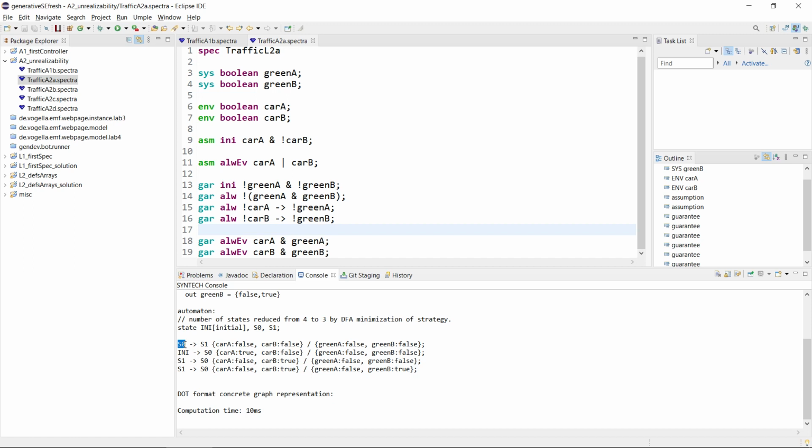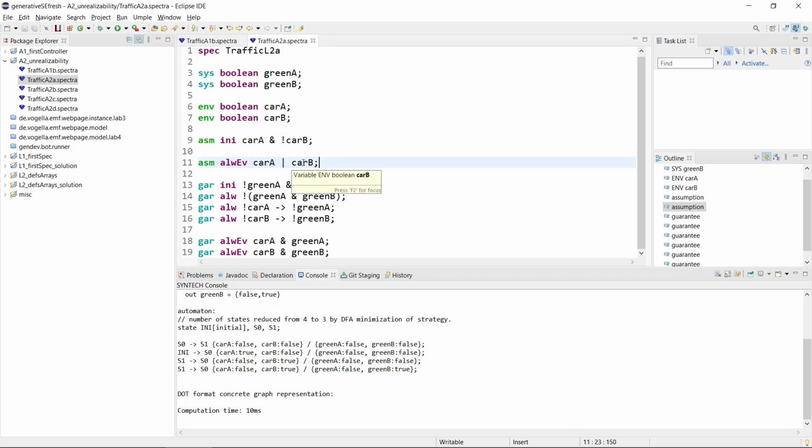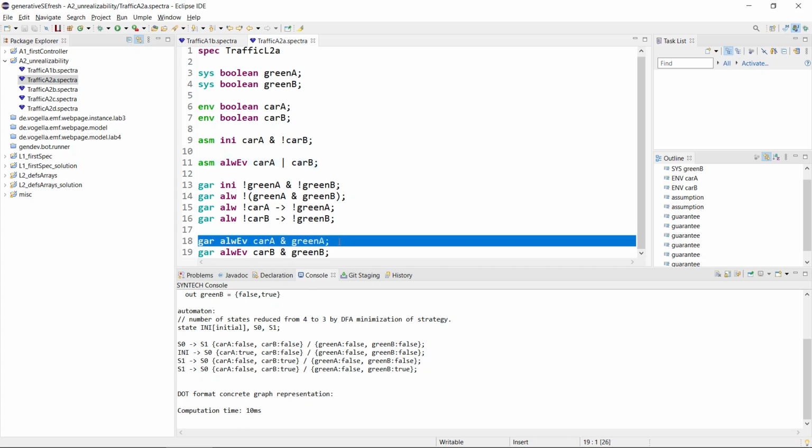When we are in state S0, there's no longer a car for A. We go to S1, and in S1 there's also no longer a car for A. So basically what happens is that this liveness assumption here allows the environment to always go for the alternative that there is only a car for B. There's nothing that says that there will always eventually be a car for A. That is why the environment could simply only send cars on B. This would satisfy this assumption, and we have no way of realizing this guarantee that we can have a car passing on A because there's no car coming.